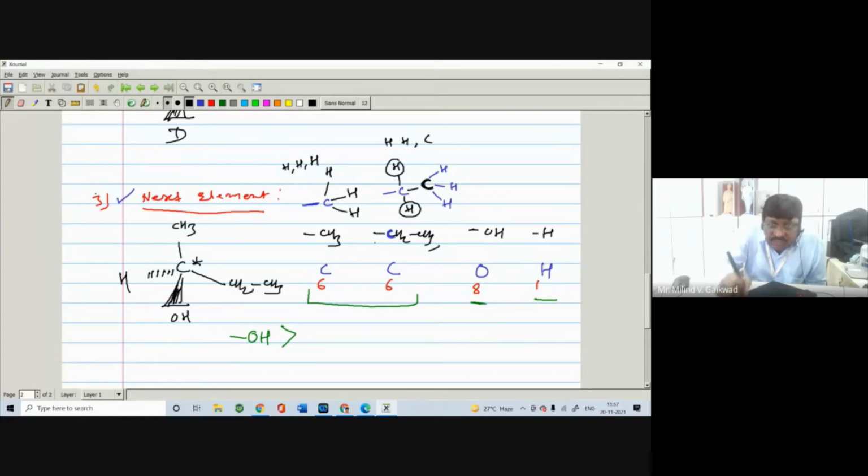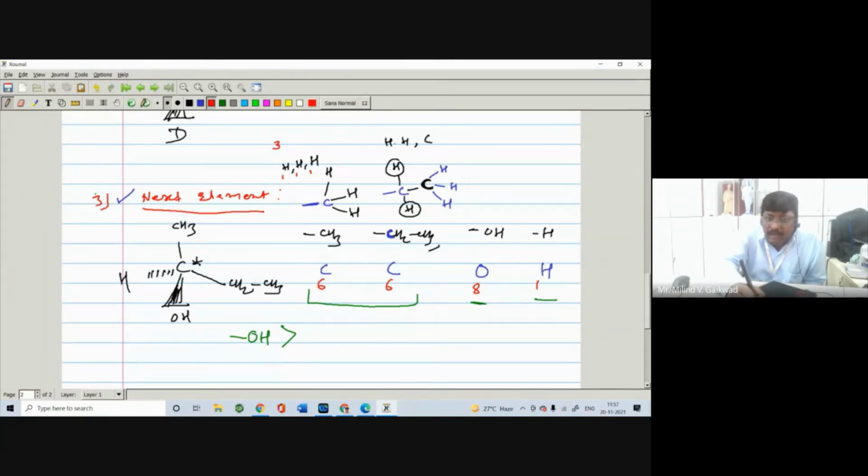So we have to see the next element directly attached to the first element, and again we have to see the atomic number of these elements. The atomic number of these elements is 1, 1, and 1. We have to count it: 1 plus 1 plus 1, the count is 3.